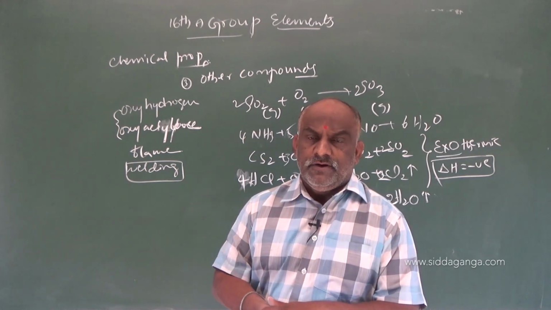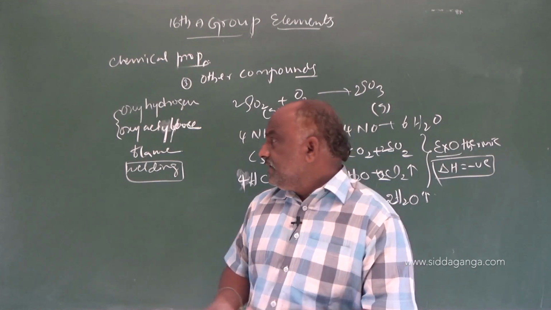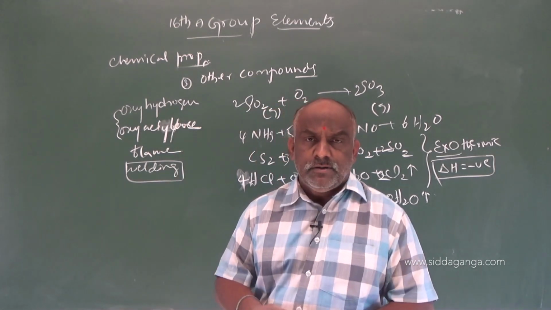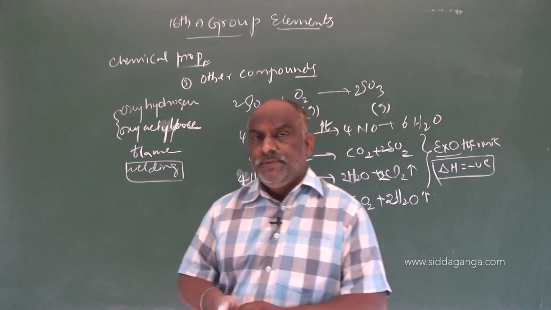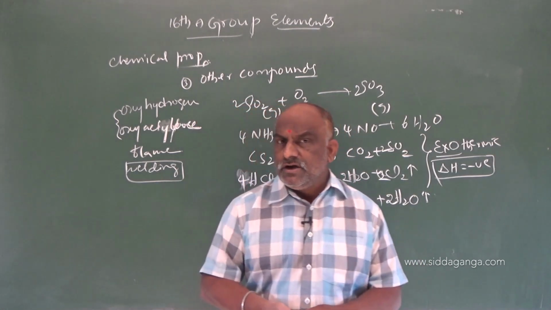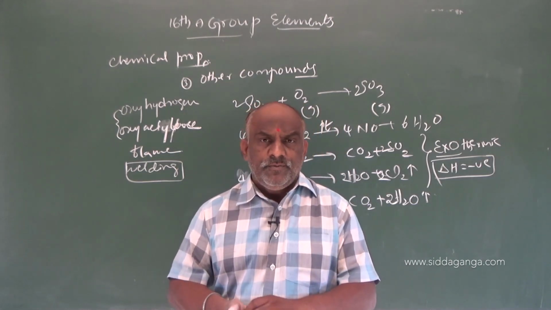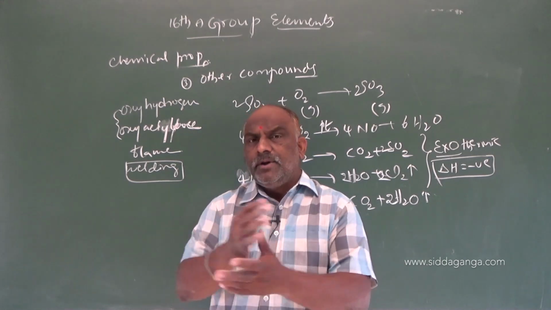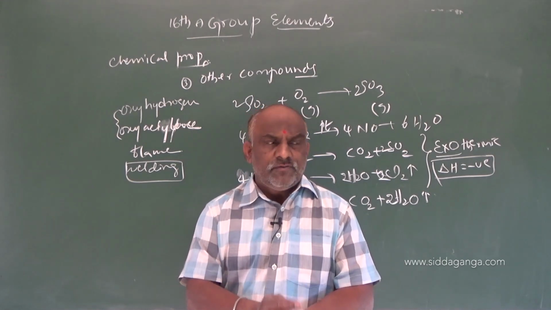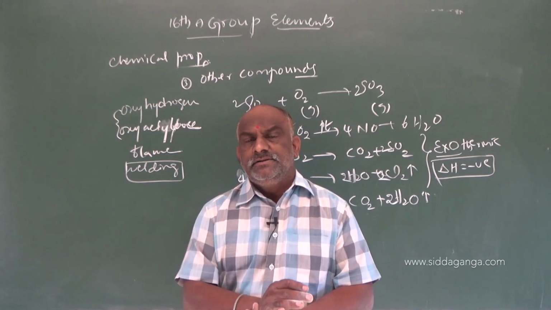Liquid oxygen is used as a fuel, and in metallurgical processes oxygen is used to remove impurities. Suppose a particular metal contains impurities like sulfur, selenium, and phosphorus.